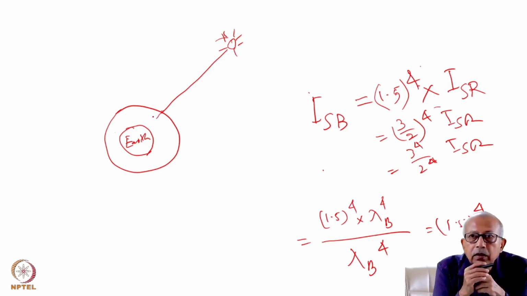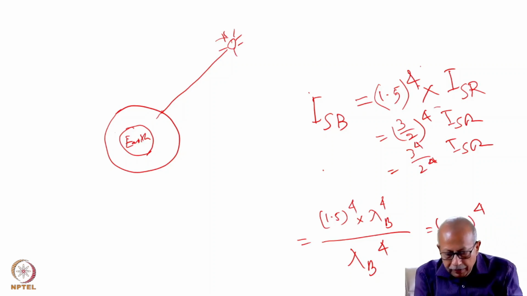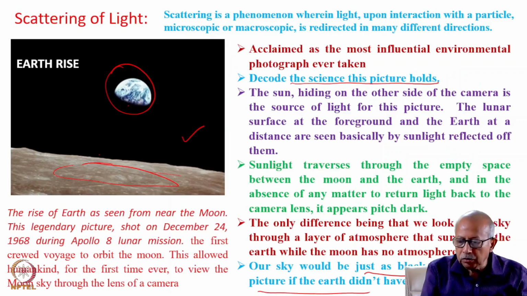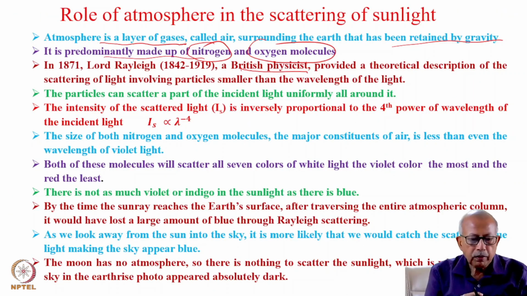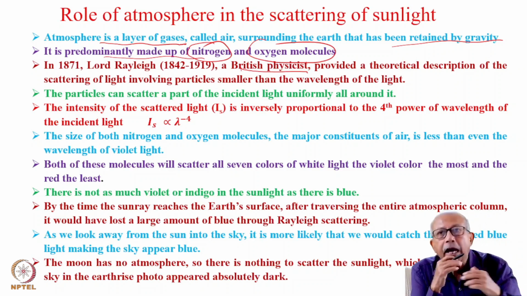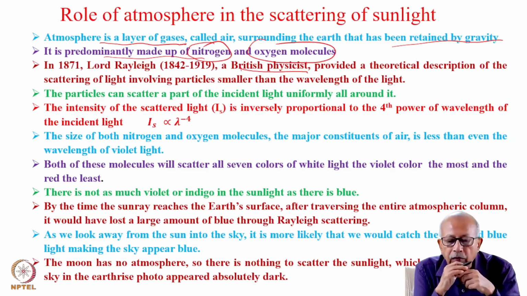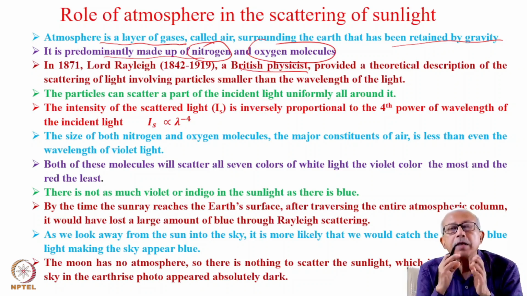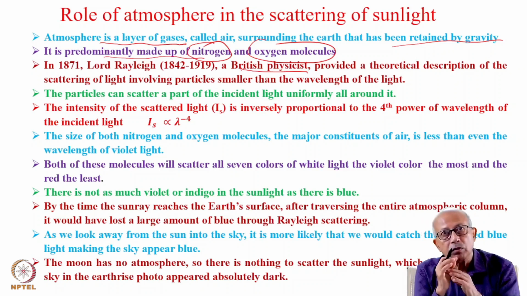Earth's atmosphere, oh, by the way, I actually forgot to mention to you that the majority of the gas atmosphere is made up of nitrogen and oxygen molecules. And the size of the nitrogen and oxygen molecules is more than even the red light wavelength.